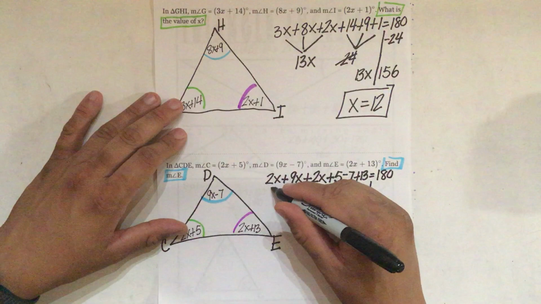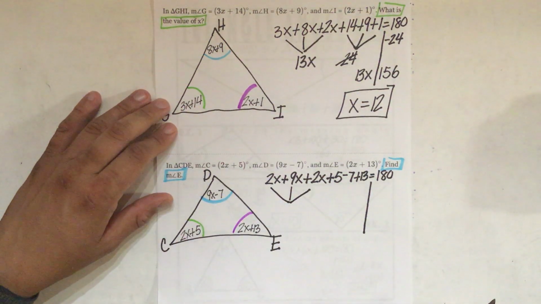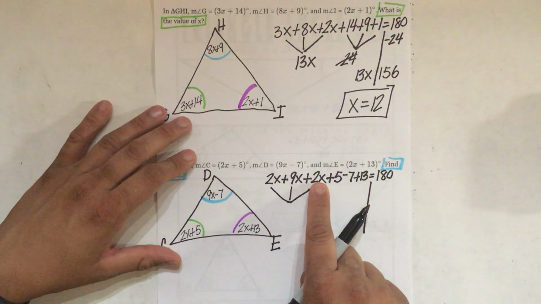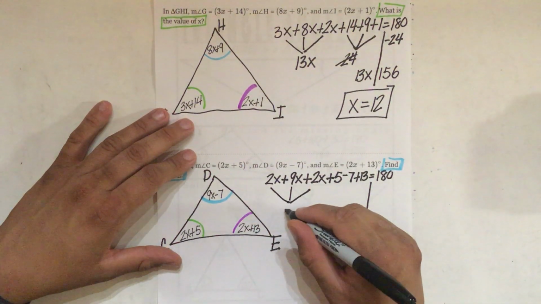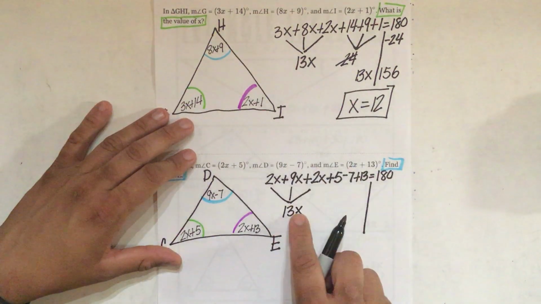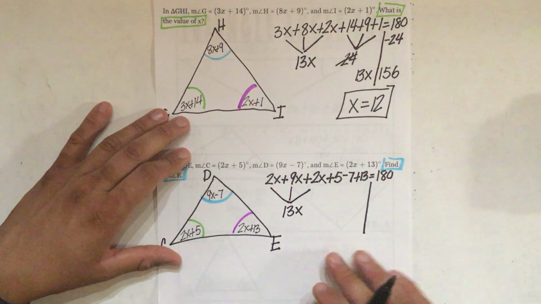So, just like in the above example, let's combine the like terms. So let's do the 2, the 9, and the 2. So 2 plus 9 is 11. 11 plus 2 is 13x again. Which this is a coincidence, by the way. Don't expect it to be 13x every single time. This is just a coincidence.